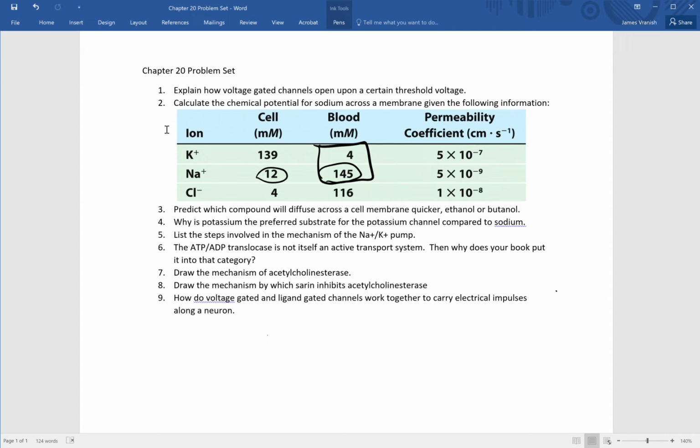All right, so continuing on with the chapter 20 problem set answers. Question number 3 here. Predict which compound will diffuse across the cell membrane quicker, ethanol or butanol.